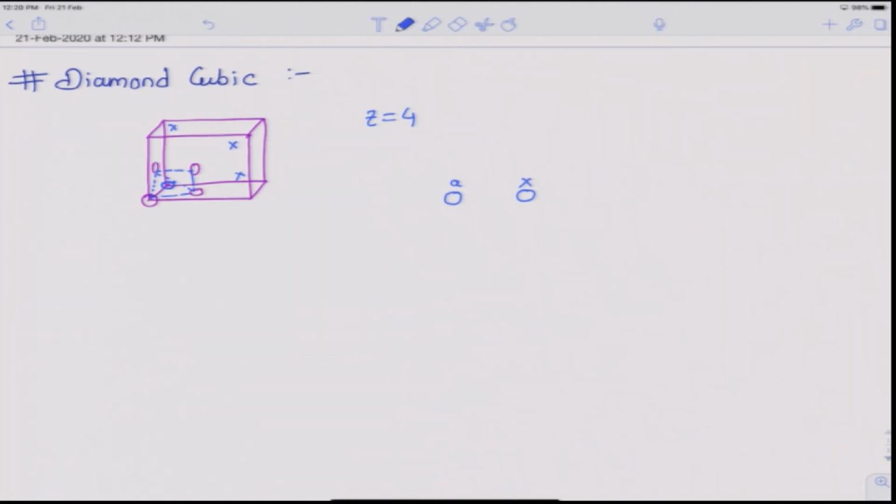So, for x, one of the nearest neighbors is this site at A, and there will be 3 more. Similarly, there will be 3 nearest neighbors for A, which are actually the second nearest neighbors for x, and this continues.